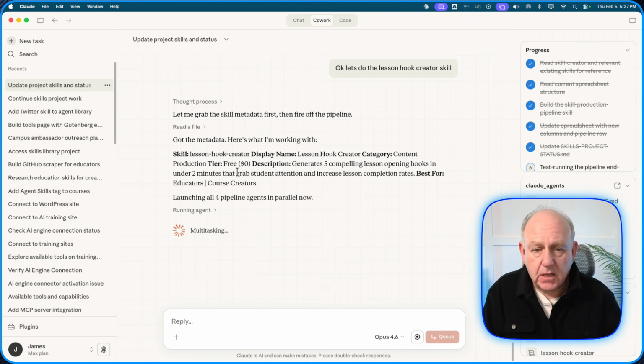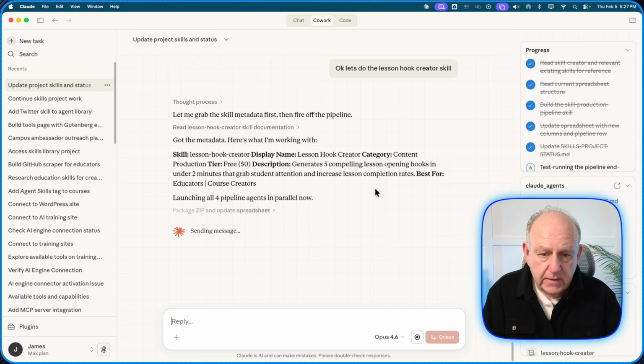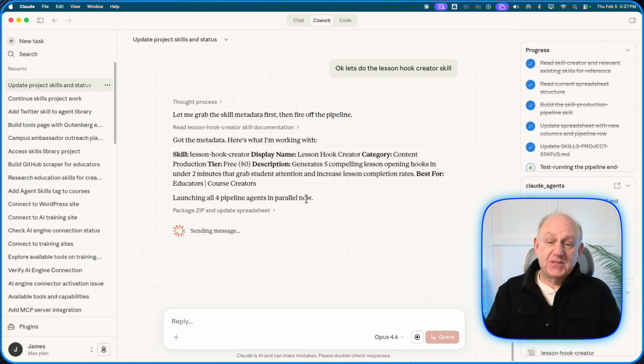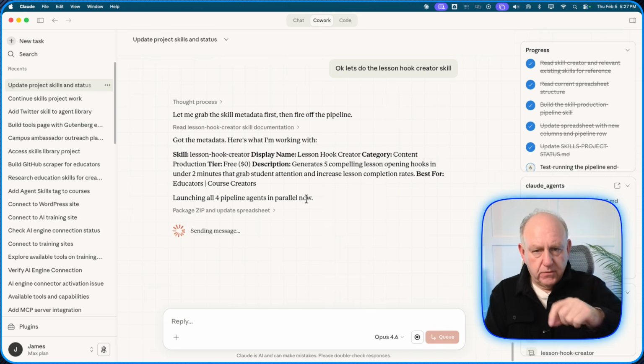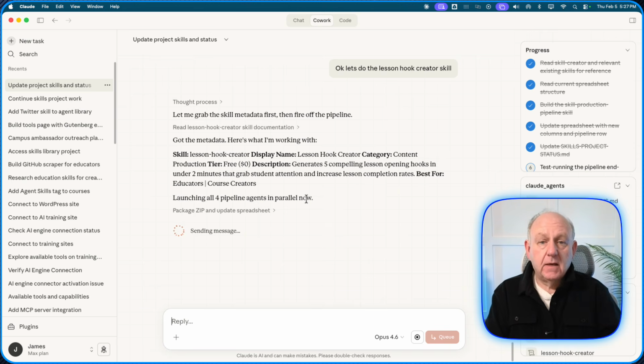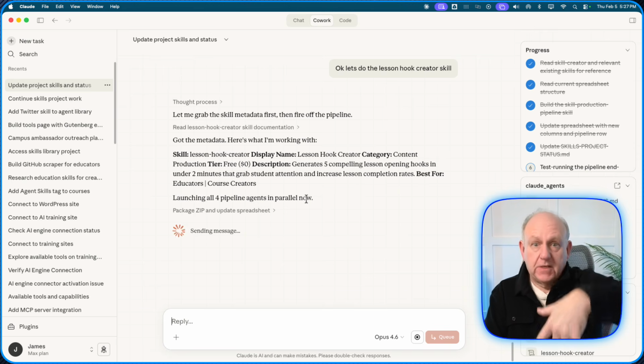It's just going to look at the meta skill of the actual content, what it's got, what it's about, and launch the pipeline. It's got 4 agents in parallel now. This is the wicked cool part, because if I look at this, it's not 1, 2, 3, 4. It is 1 and then 4 twos going down.